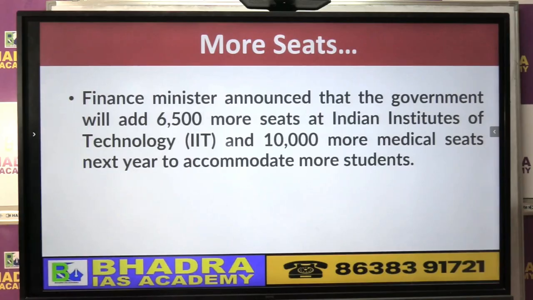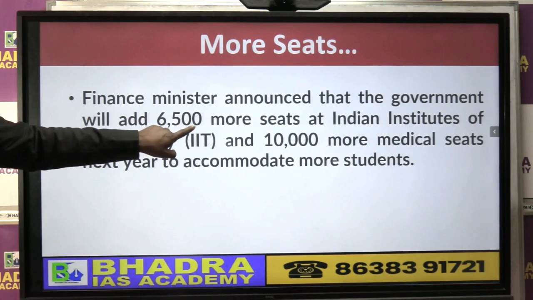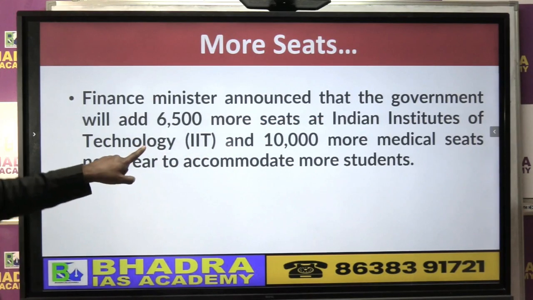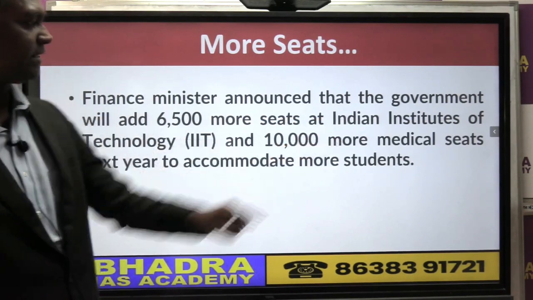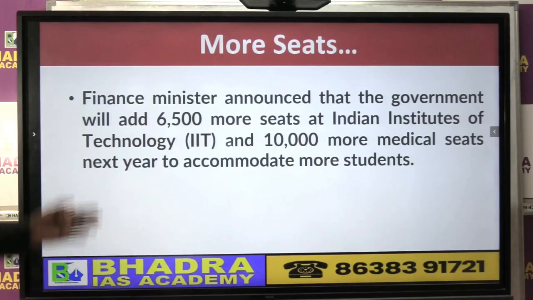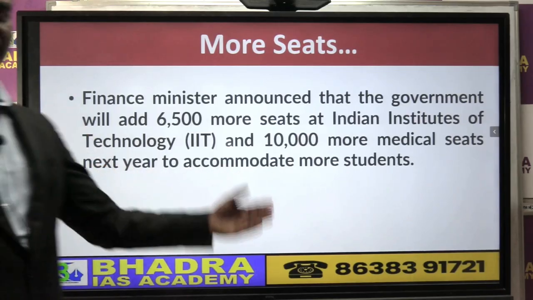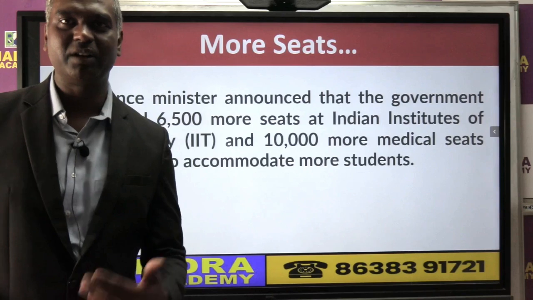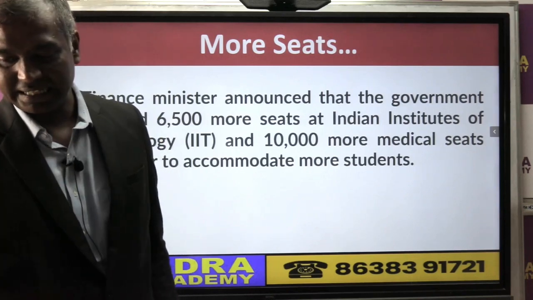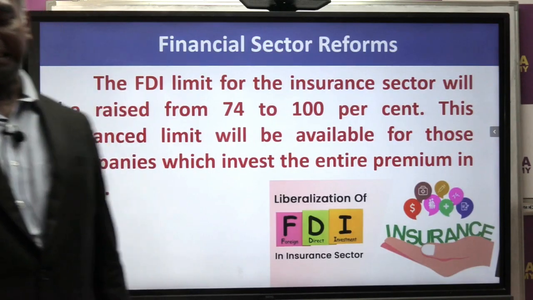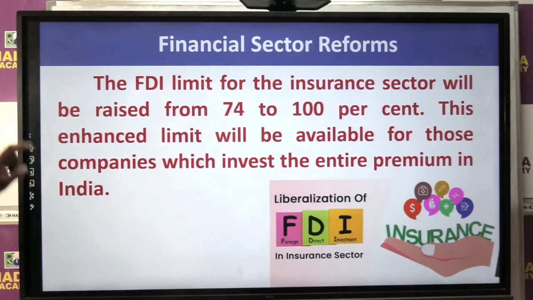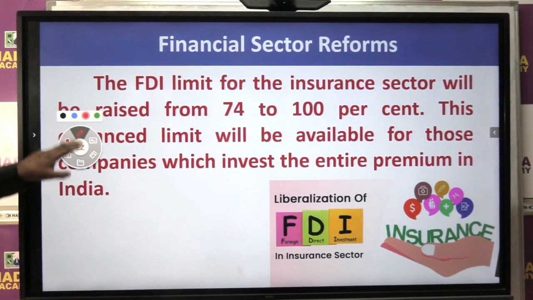So now, as I told you, the government already said that 6,500 seats in the IIT and 10,000 more seats in the medical, they are going to make available in the next year by constructing more and more medical colleges and IITs, etc. Now, financial sector reform mein government has made some interesting announcement.